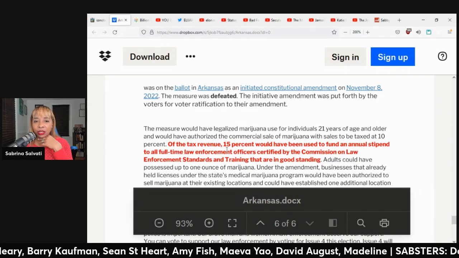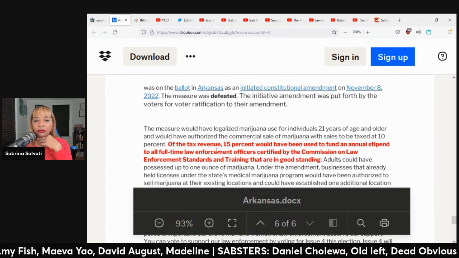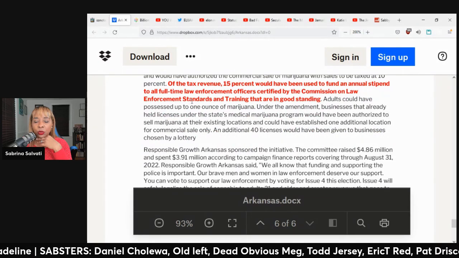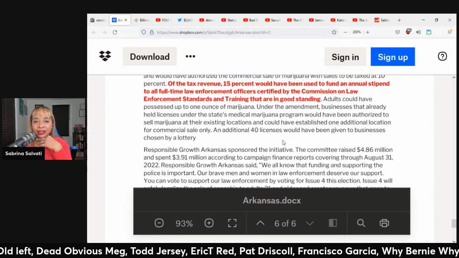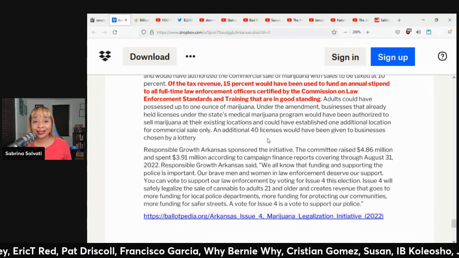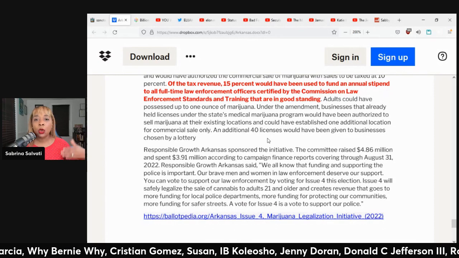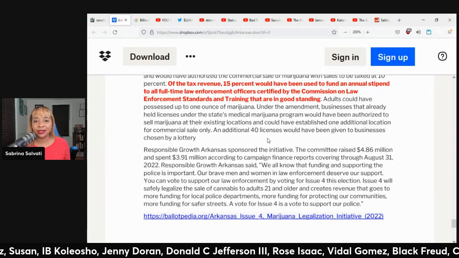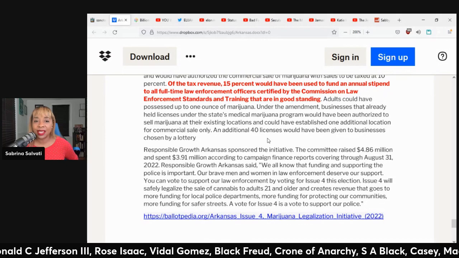Of the tax revenue, 15% would have been used to fund an annual stipend to all full-time law enforcement officers certified by the Commission on Law Enforcement Standards and Training that are in good standing. Adults could have possessed up to 1 ounce of marijuana. Under the amendment, businesses that already held licenses under the state's medical marijuana program would have been authorized to sell marijuana at their existing locations and could have established 1 additional location for commercial sale only.